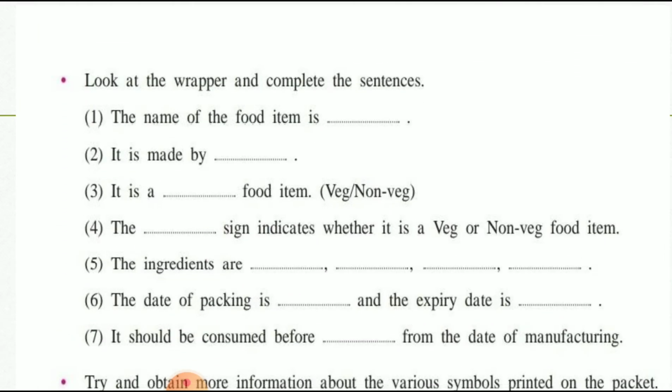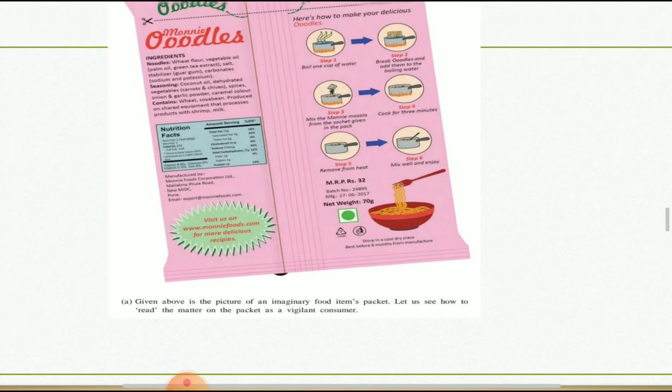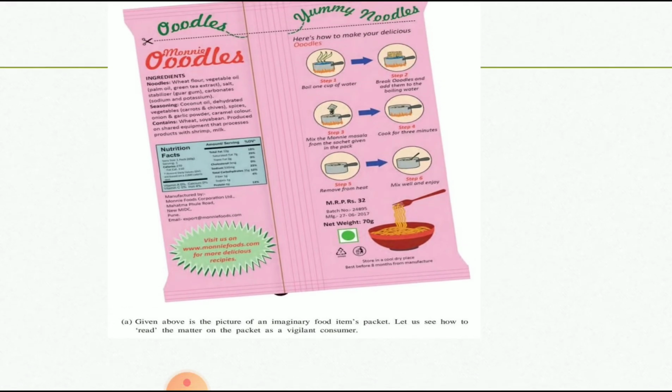The date of packing is, and the date of expiry is. Which means the date of packing is, and the expiry date is. Look at the pouch, the packing date and expiry date. Can you tell me where the packing date and expiry date are? Packing date means here is the manufacturing date.